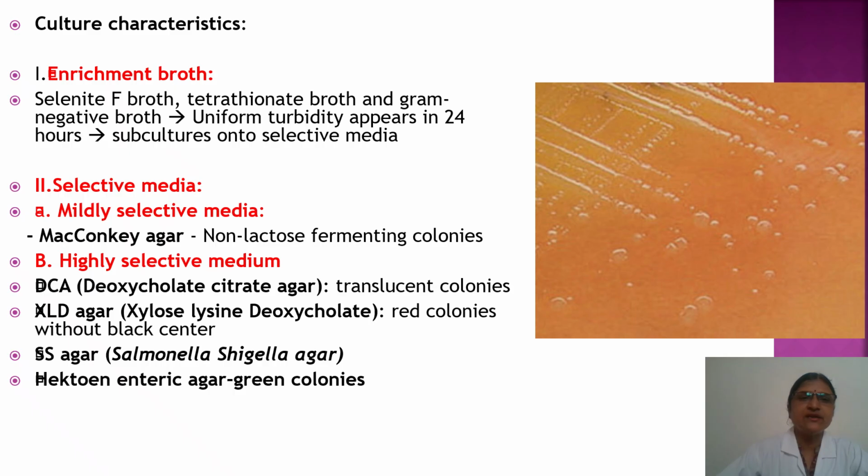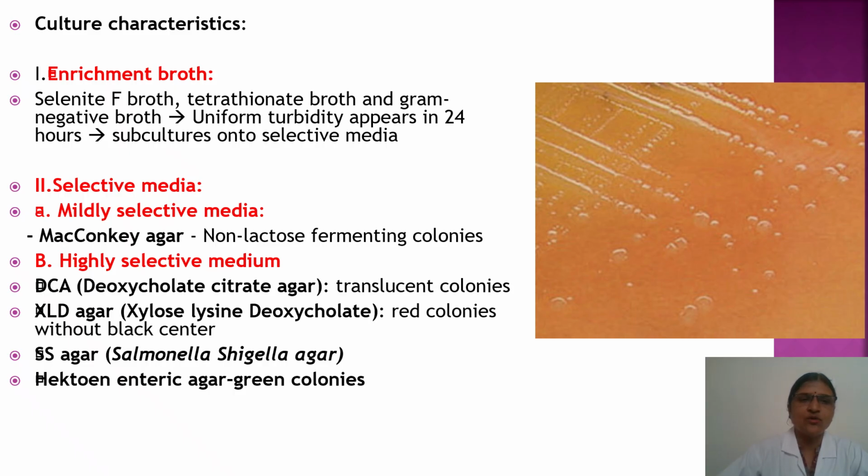The selective media for Shigella species are divided into two categories: mildly selective and highly selective. Mildly selective, most commonly used, is MacConkey agar, which gives non-lactose fermenting, that is pale colored colonies. Highly selective media are DCA, deoxycholate citrate agar, and XLD, xylose lysine deoxycholate agar, which give red colored colonies without black center.